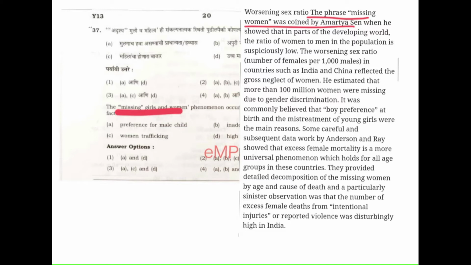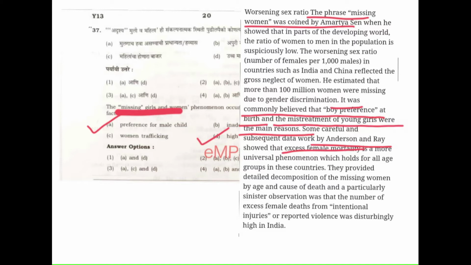Coming directly to the point, it was commonly believed that boy preference at birth and the mistreatment of young girls were the main reasons. So preference for male child, option A. Then subsequent careful data work by Anderson and Ray showed that excess female mortality, which is also option D, is a more universal phenomenon that holds for all age groups in these countries.